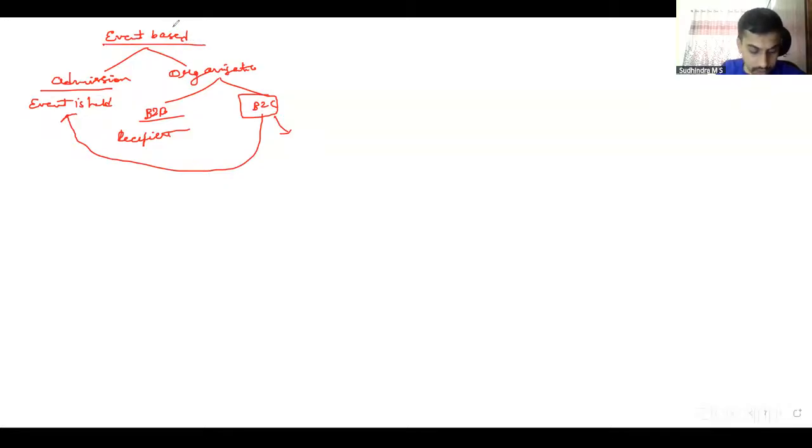After event based, what did we discuss? The next discussion that we had with regard to if we have service on board a conveyance. Service on board a conveyance, then it would be the location. It's not the location where that person boarded the conveyance. No. It is first scheduled point of departure of the conveyance.